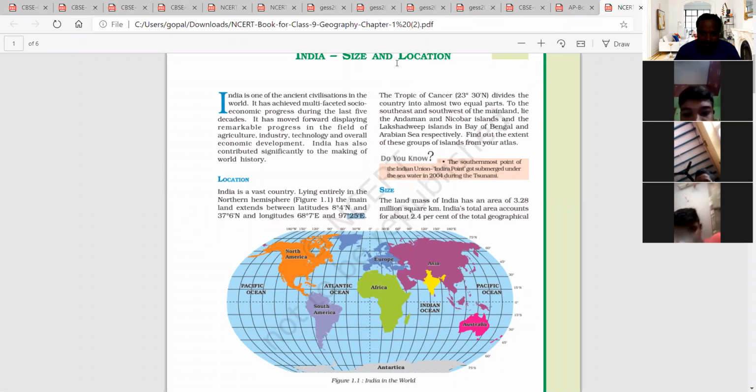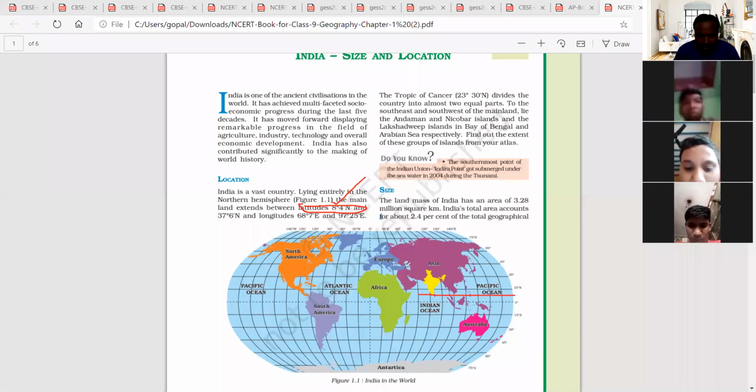Here, latitudes are these: 8 degrees north. Where is 8 degrees north? The starting point is here. This line is called the 8 degrees north latitude.